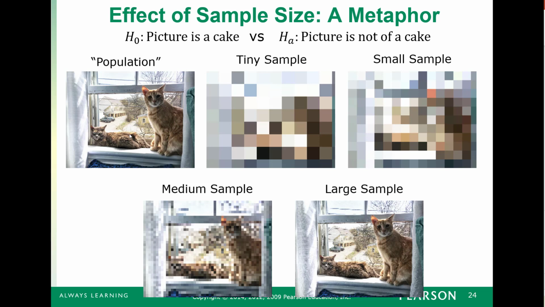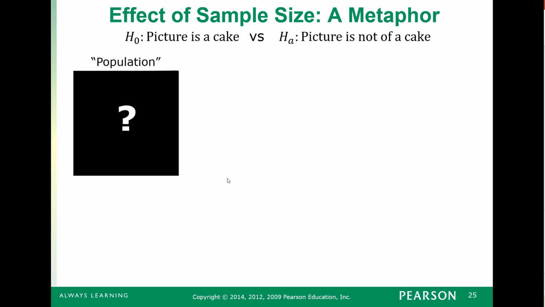Since this is a picture of cats and not cake, you don't need that large of a sample before you can figure out that it's at least not a cake. Maybe not know what this is exactly, but it's not cake. Whereas, let's say we had a different picture. So I still believe this is cake. I have a second unknown picture, but I'm not going to change my mind. I'm still going to believe that it's cake for this unknown one as well.